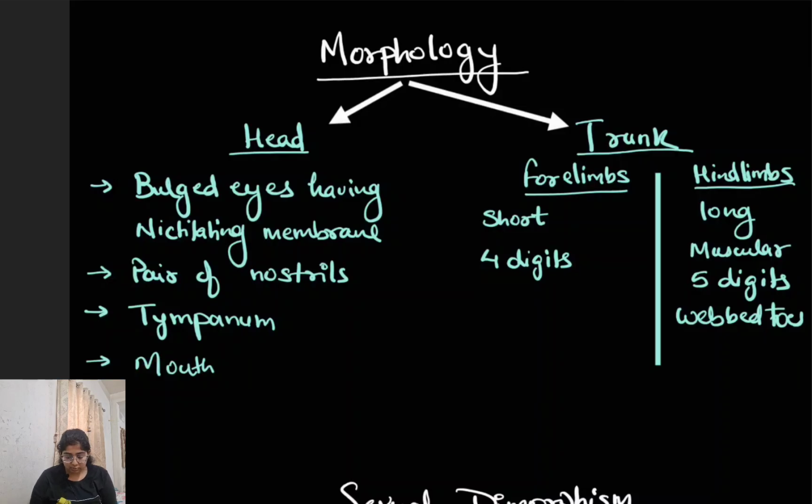Coming on to the trunk portion, the front portion has 4 limbs which are short and having 4 digits, 4 fingers. Now hind limbs are long, muscular, having 5 digits and webbed. Webbed toes means, for example, these are the 5 digits and they have this type of web-like appearance, which helps in swimming in the water.